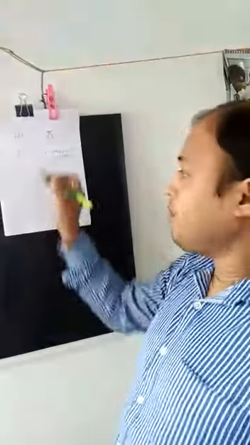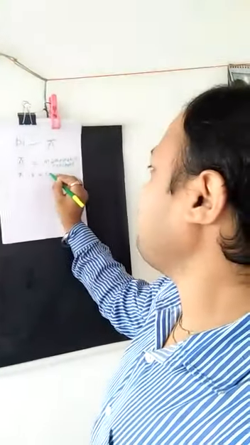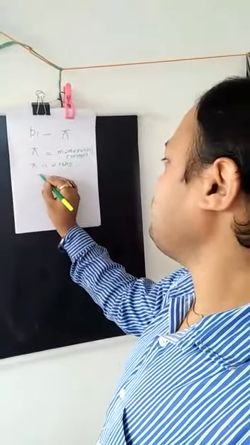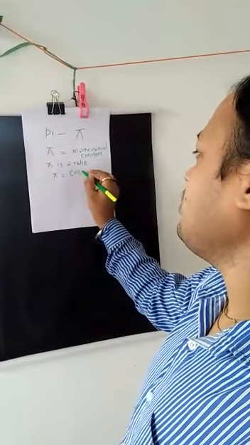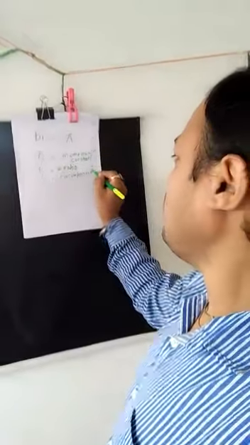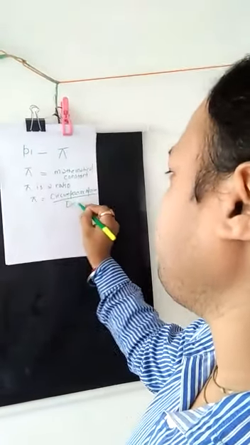Now pi is a ratio. Pi is a ratio that is equal to the circumference of a circle divided by diameter.